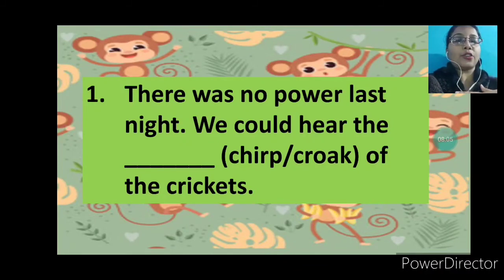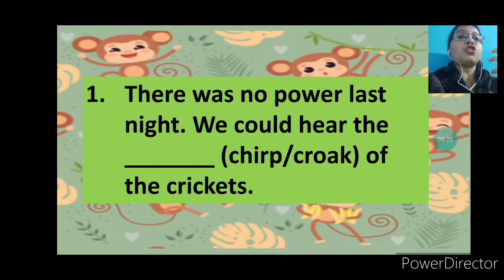We as humans talk to our friends, we talk to our relatives, we share our ideas and thoughts with them. Just like us, animals also communicate with one another. So, there was no power last night. No electricity was there.